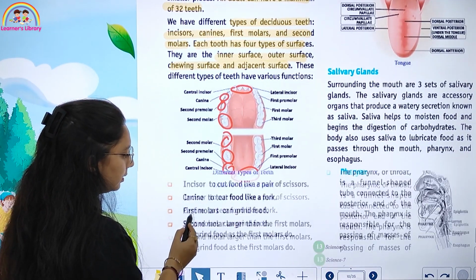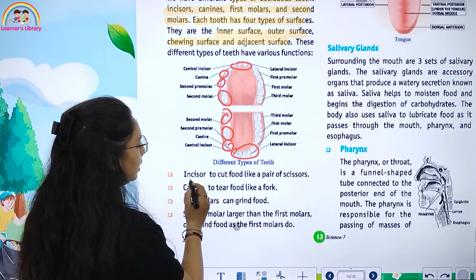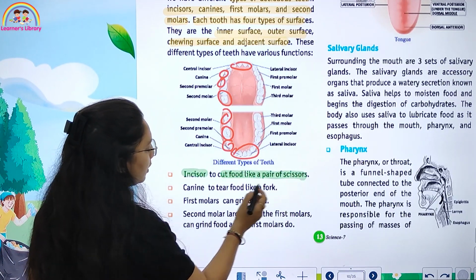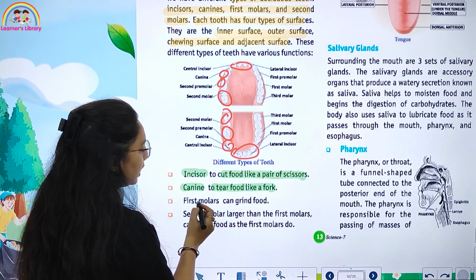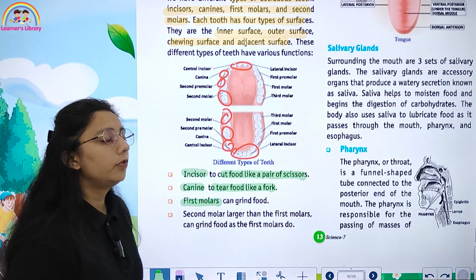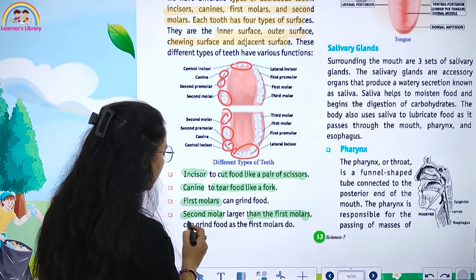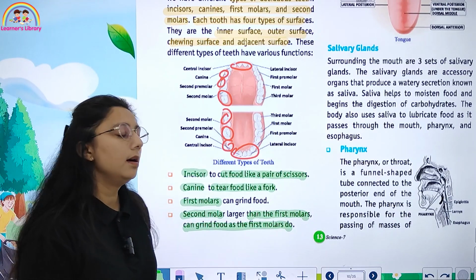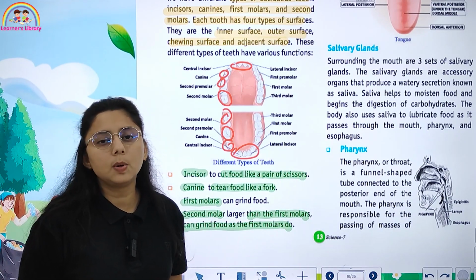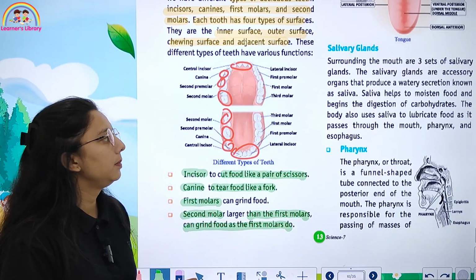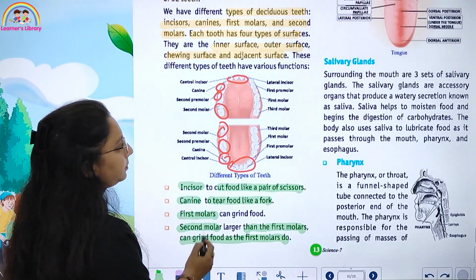Now, incisors. Incisors cut food like a pair of scissors. Canine tears the food like a fork. First molar grinds food. And then second molar, like the first molar, can grind food as the first molar does. जैसा आपके first molar grind करते हैं, ऐसे आपके second molar भी grind कर सकते हैं.